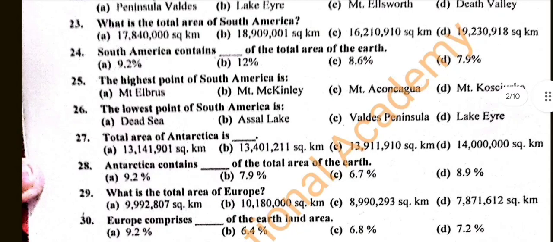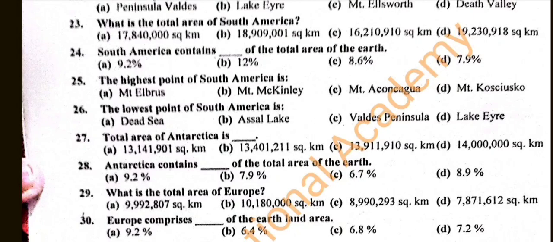Question number 28. Antarctica contains dash of the total area of the earth. And the correct options are A. 9.2%, B. 7.9%, C. 6.7%, D. 8.9%. And the correct answer is A. 9.2%.